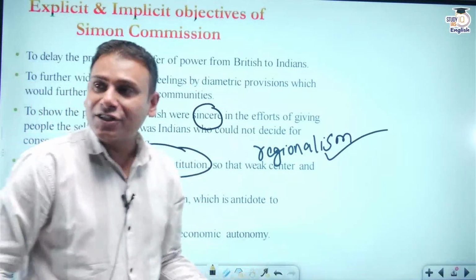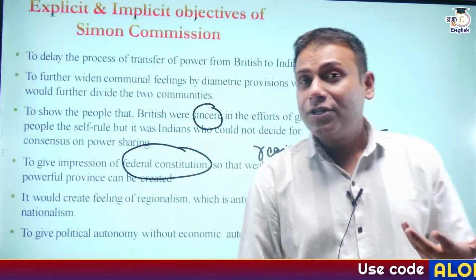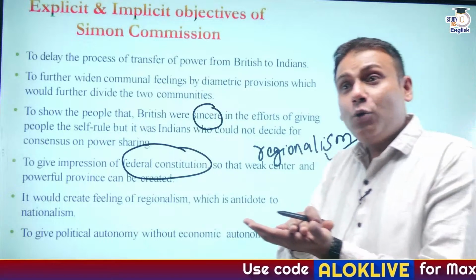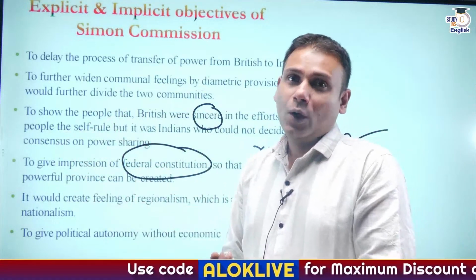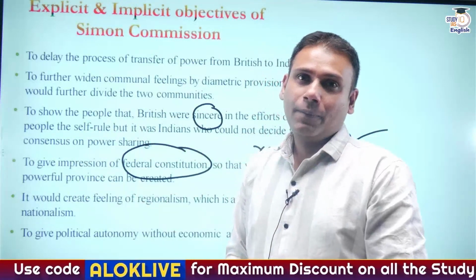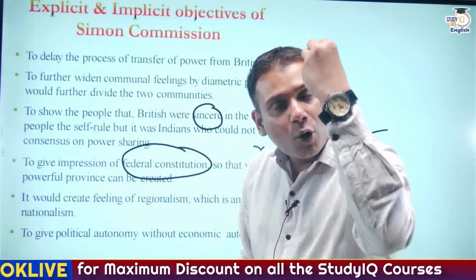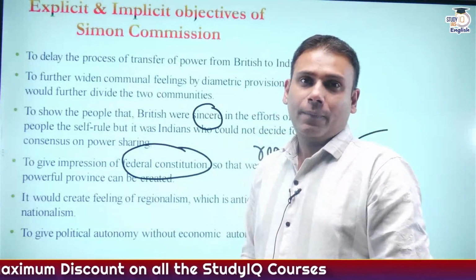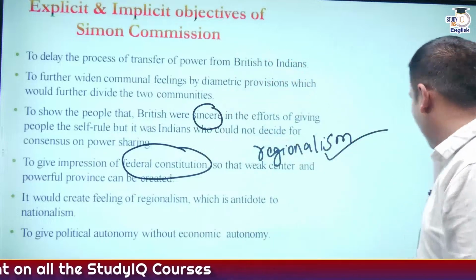So by making such laws, what are Britishers trying to do? They are trying to create regional influences, which will weaken the center, which will weaken the nationalist movement going on in the country. So, what were the major recommendations?